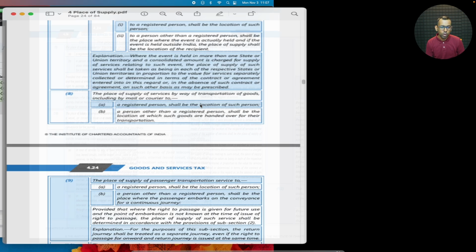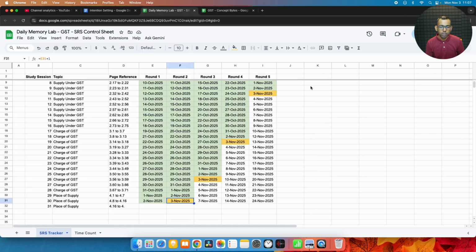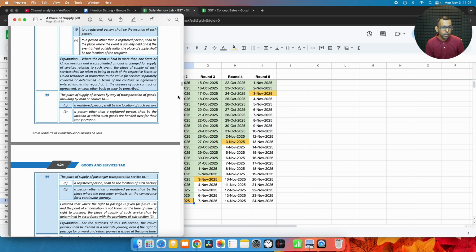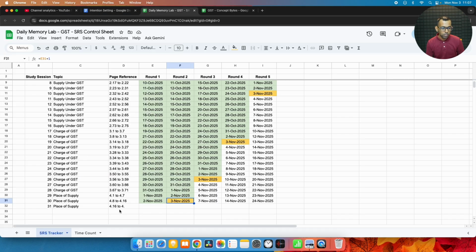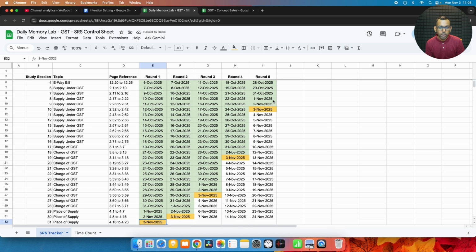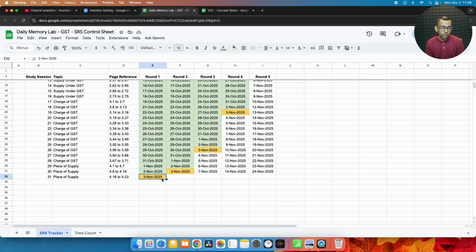Okay, I think we can stop this for today. So we have read till page number 23. Today is 3rd of November. On that note, we have completed all 5 segments that we are supposed to complete.